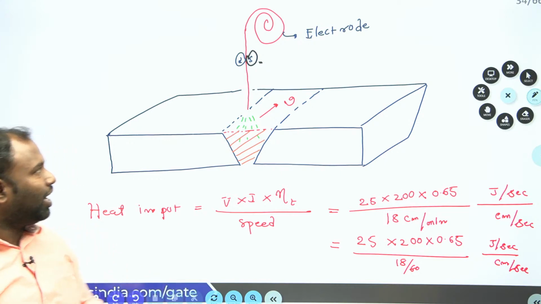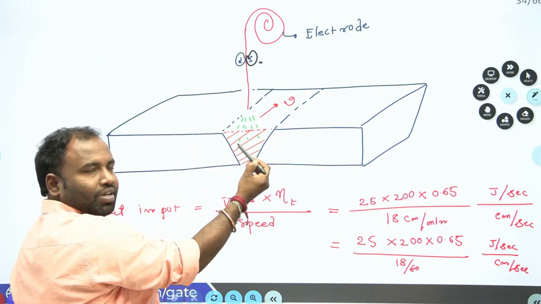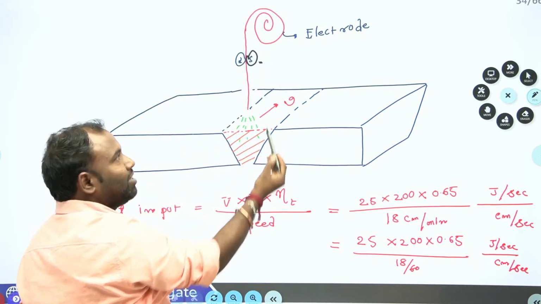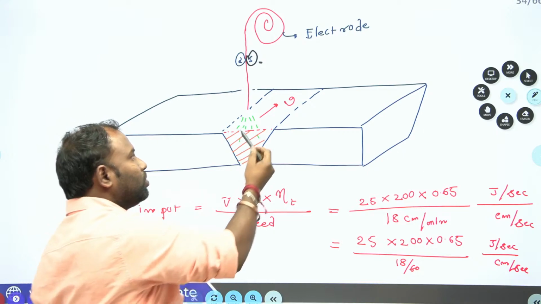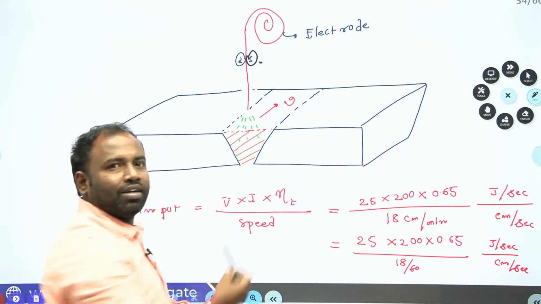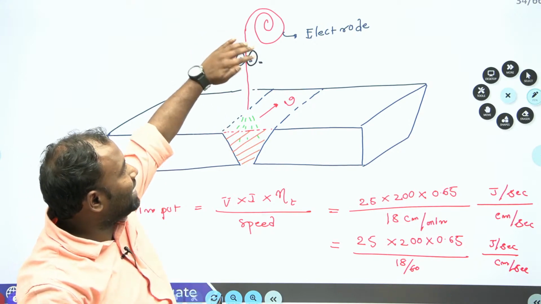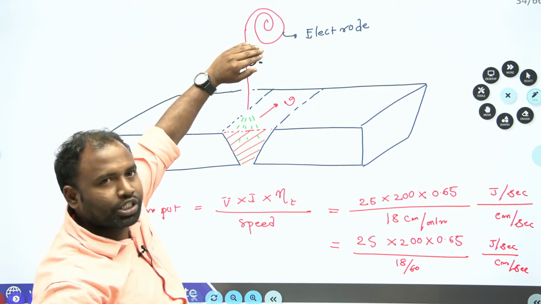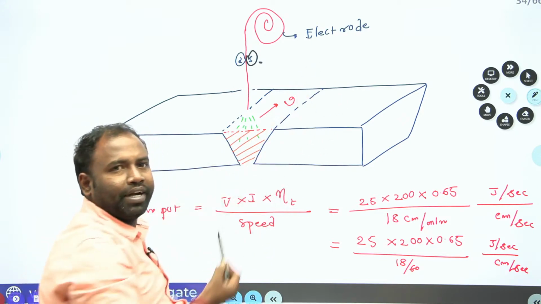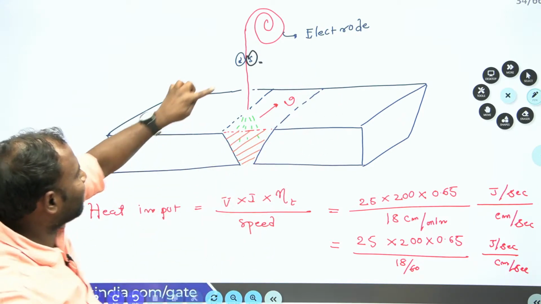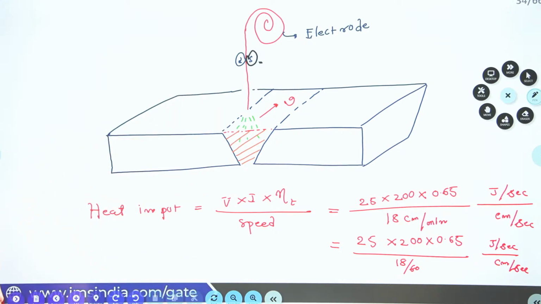Now see, it is going to be the feed rate. So rate of filling by the electrode is equal to rate of filled area, isn't it? So here I can write it is rate of melting. Rate of melting of electrode is equal to rate of filling of the weld bead. Okay, right. Now I'll write it is rate of filling of electrode.